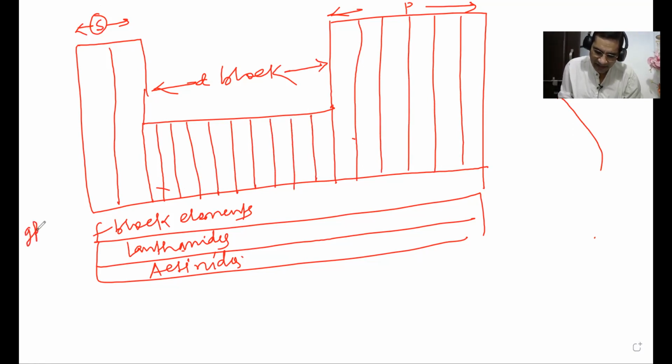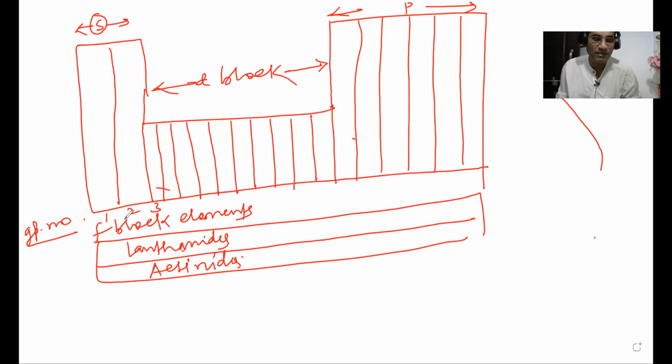Now you will be writing here group number. See what you are writing. You are writing British Indian numeral, Arabic numeral. Whenever you write it in Arabic numeral or British Indian numeral, it will always be group number. It can never be just group.